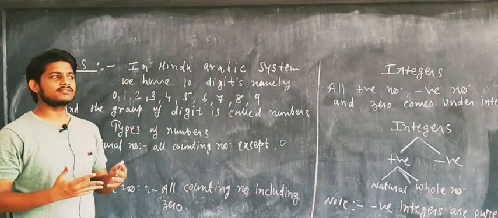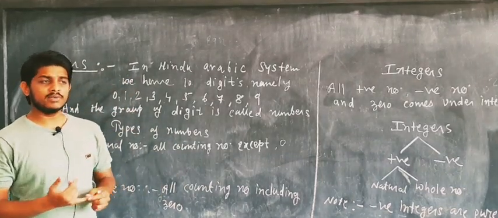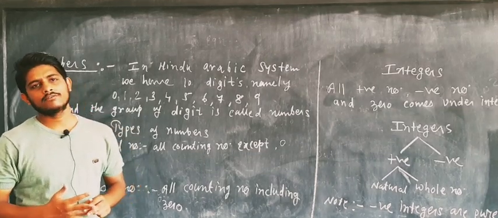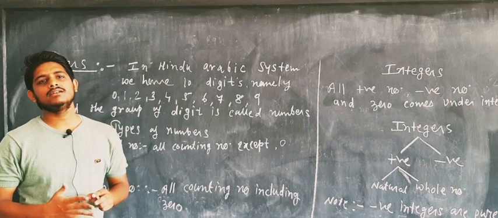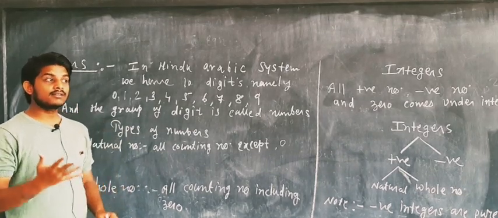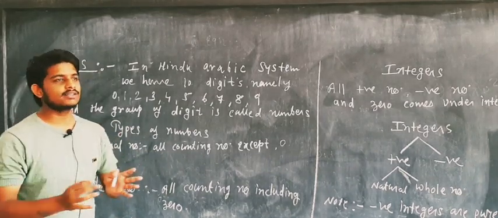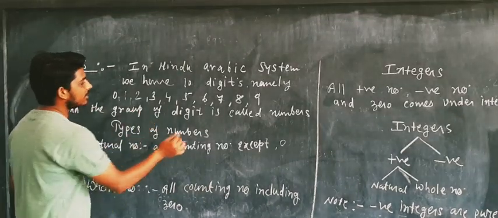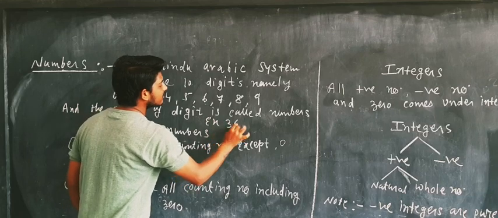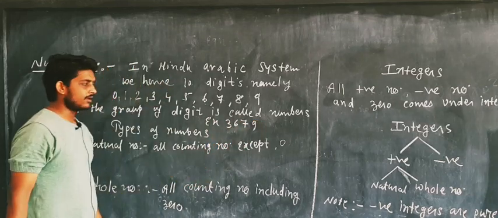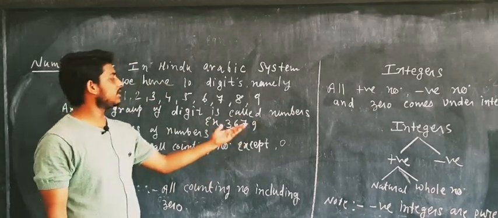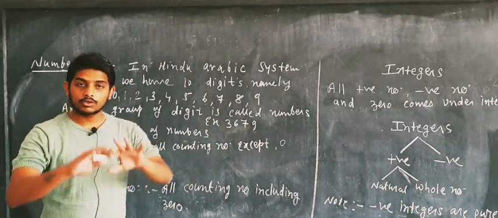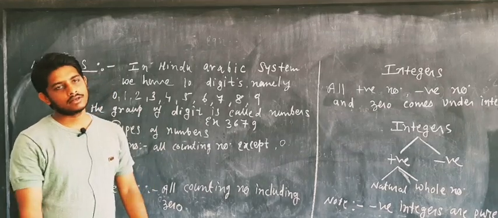In the Hindu-Arabic system, we have 10 digits, namely 0, 1, 2, 3, 4, 5, 6, 7, 8 and 9. These are the digits, and a group of digits is called a number. For example, if I write 3679, it is a group of digits in which 4 digits are involved, that is 3, 6, 7 and 9. So a group of digits is called a number.